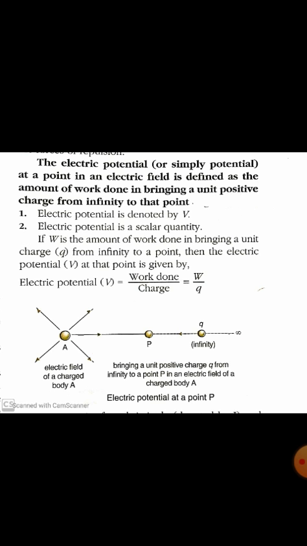This we term as volt, V-O-L-T. So the SI unit of electric potential is volt.